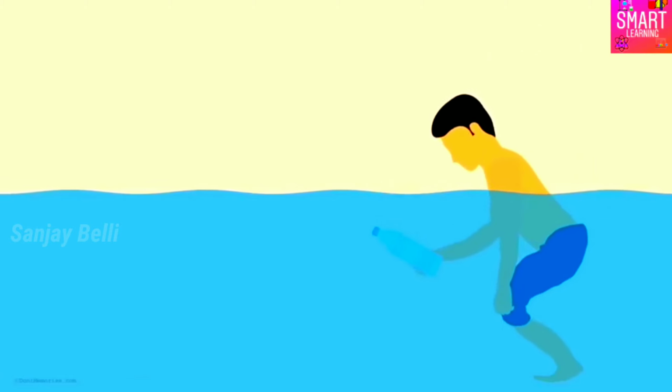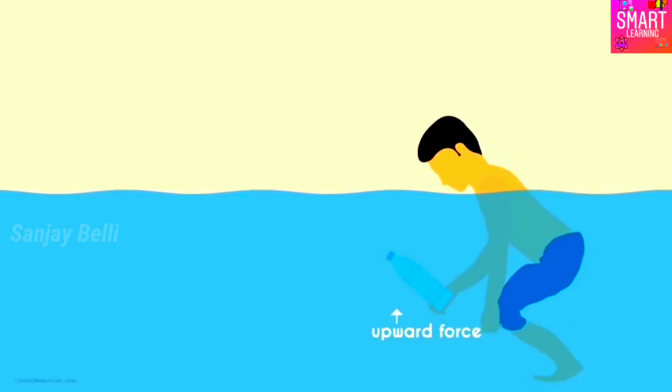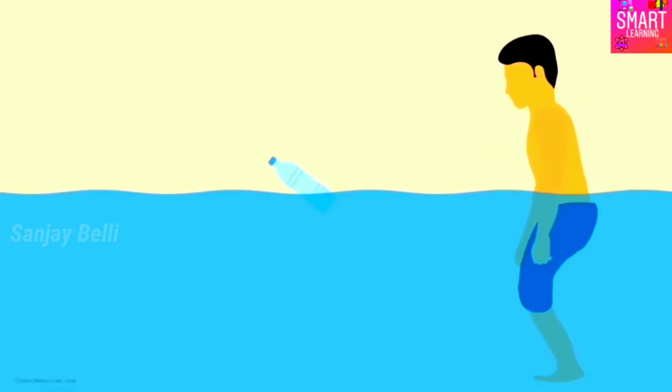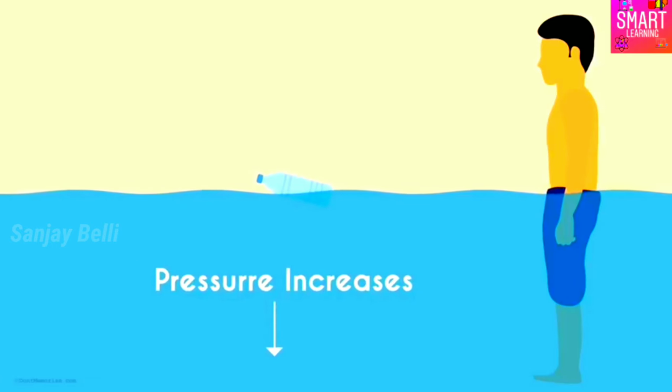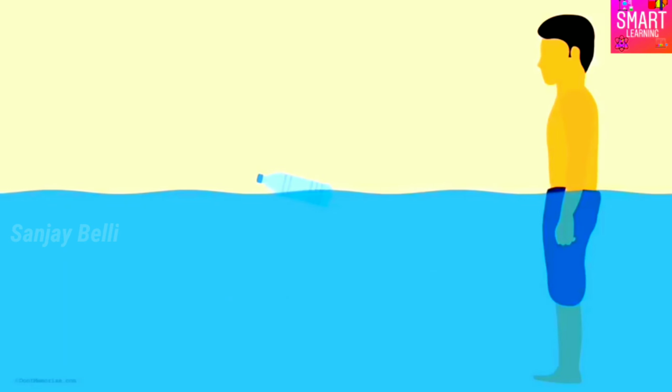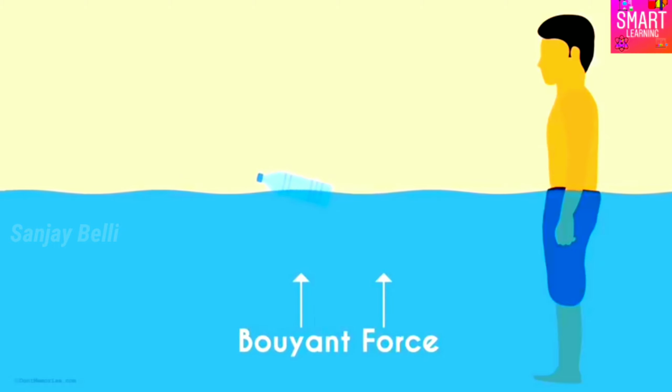Now push the bottle deeper inside the fluid. You will feel more force against your hand, and when you release the bottle, it will rush back to the surface. It will come up faster than it came up in the previous case. The upward force increases as it's pushed deeper into the fluid, and that's because the pressure also increases as we go deeper into the fluid. This upward force exerted by the water on the bottle is known as upthrust or the buoyant force.